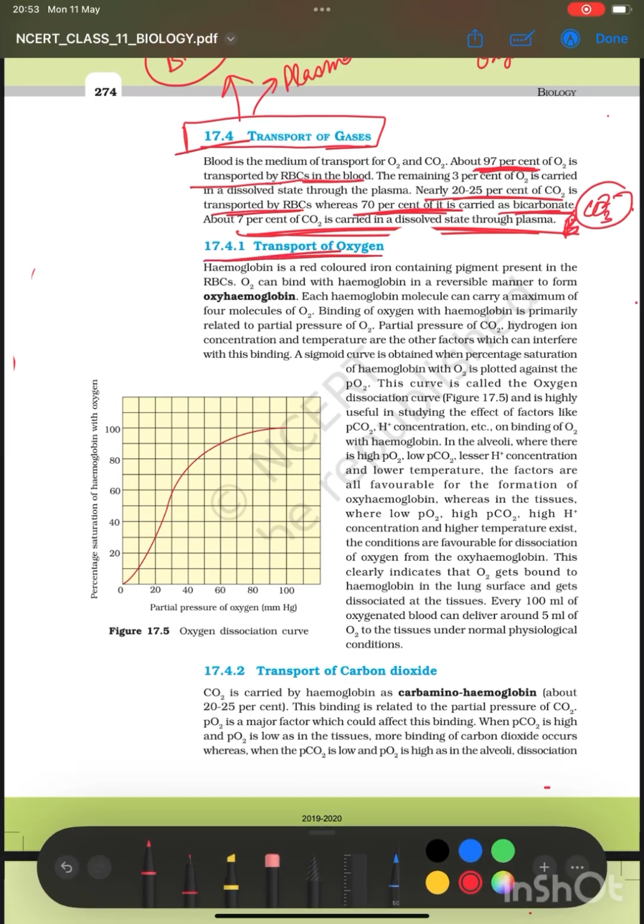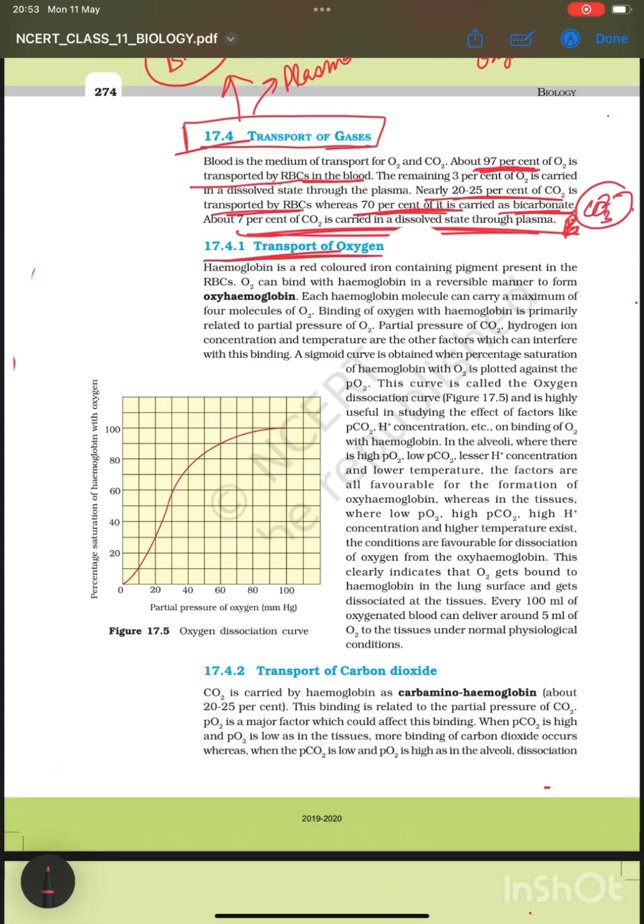So now we'll learn about transport of oxygen. How does the transportation of oxygen take place in our body? As we know, O2 is transported by RBCs and in dissolved plasma state.